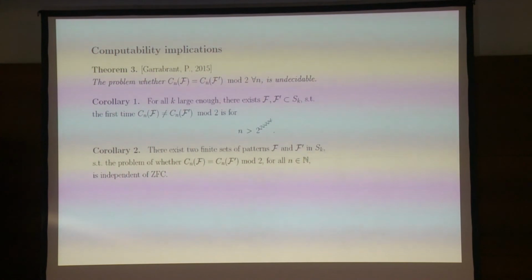That's a very strong statement, and people usually wonder what undecidable means. At least they should wonder. They rarely ask this question. So one corollary I tell them is that for every k there exist two sets of patterns of size k, so that the first time the parity changes is essentially any constructible function. Here I put as many 2's as I could, 2 to the k, just so that LaTeX still works, but in reality you can put a much larger function here.